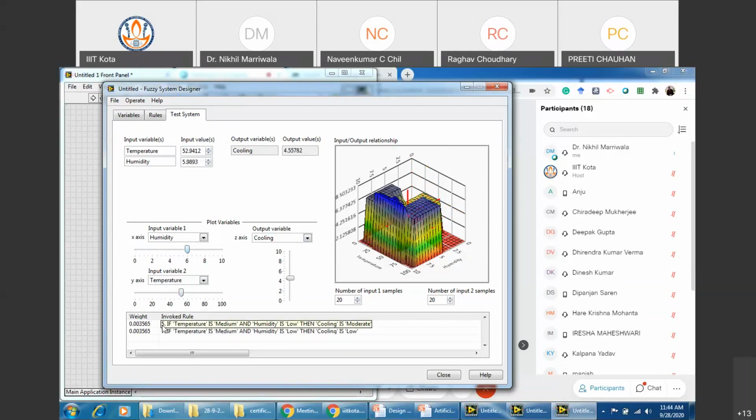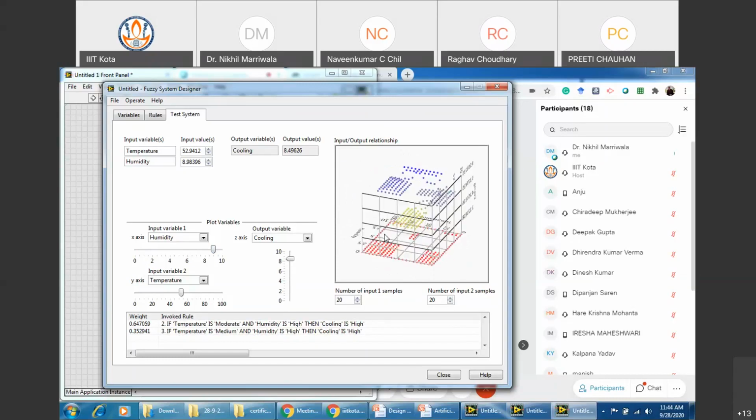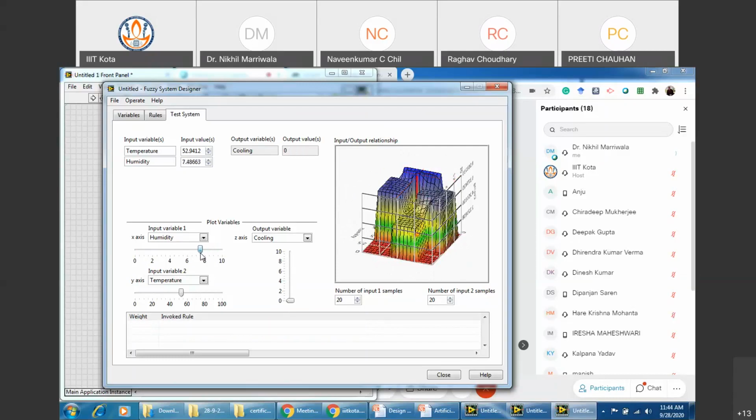This is for the testing. 5 and 7, these are the two rules that have been selected, because the output variable will move accordingly, right? Can you see this happening? Now the rules have changed to 2 and 3, and the output here is also changed. You have to just move this. At this particular point, no rule gets selected, that means it was not the function that was analyzed. So 5 and 7 is the one output that we are getting according to what we have just set, right? And 2 and 3 is another output that we are getting out of this.